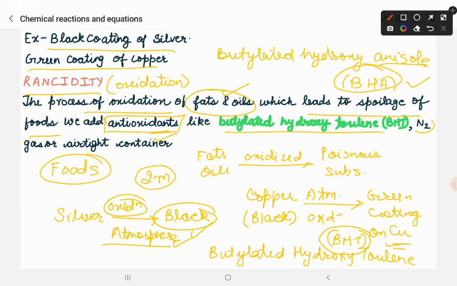Other than that, we can also fill nitrogen gas. We have wafer packets. In the wafer packet the gas is filled. Now that gas is nitrogen gas, N2 gas, which is filled inside that wafer packet so as to prevent the oxidation of the food inside. Or we can also use airtight containers, meaning air is absent, so oxygen will also be absent. If oxygen is absent, no oxidation will take place. In this way, this is known as rancidity.